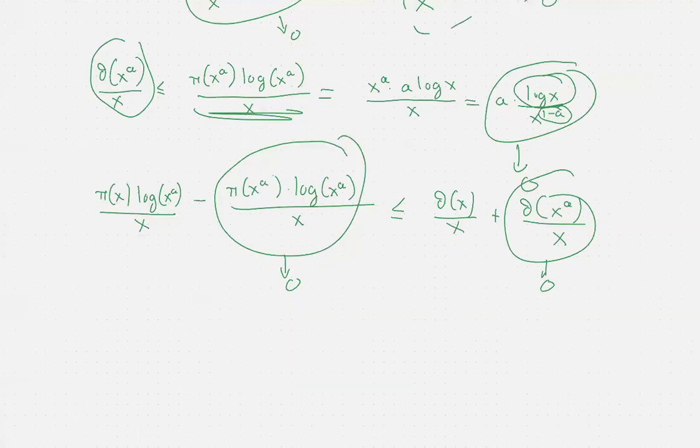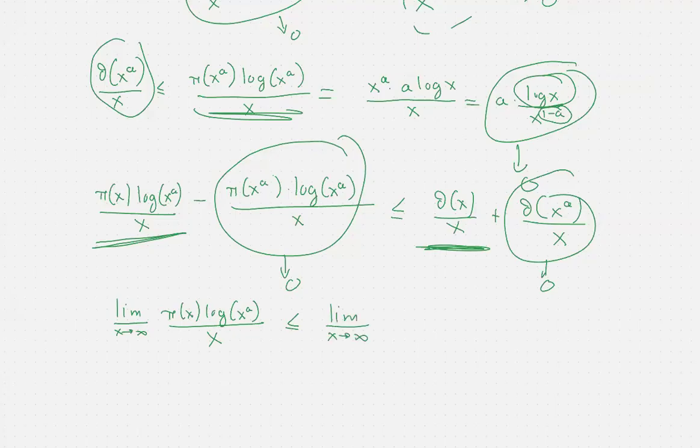For these terms right here, which is all that matters, we will have the corresponding inequalities: the lower limit of pi of x times logarithm of x to the a over x will be less than or equal to the lower limit as x tends to infinity of theta of x over x. Again, these notions are based on the choice of specific sequences, and for those sequences the two encircled quantities tend to zero, which means that eventually they're not going to contribute anything.